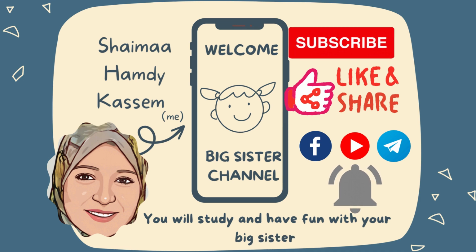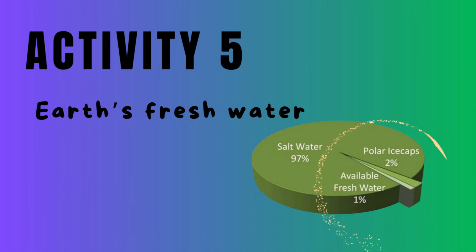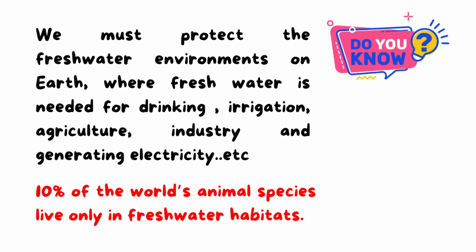Now we will study activity 5, Earth's fresh water. We will talk about fresh water now, okay? We must protect the freshwater environments on Earth, where fresh water is needed for drinking, irrigation, agriculture, industry, generating electricity and many other uses. So it's important to protect the freshwater environments.